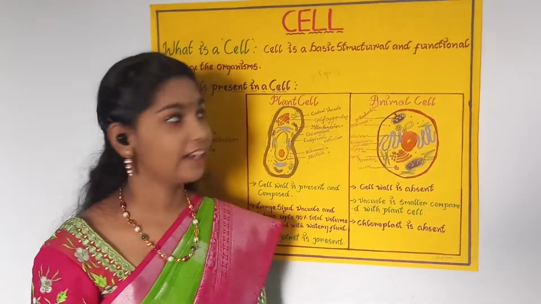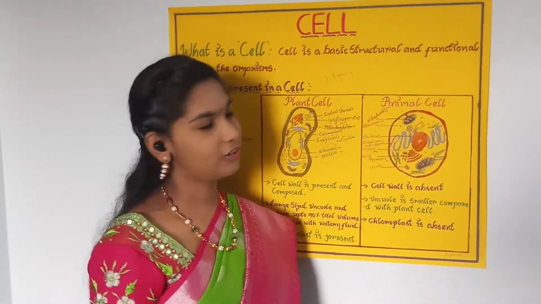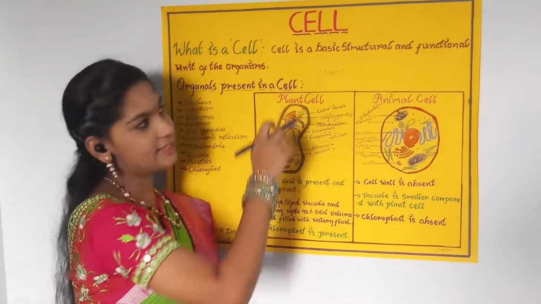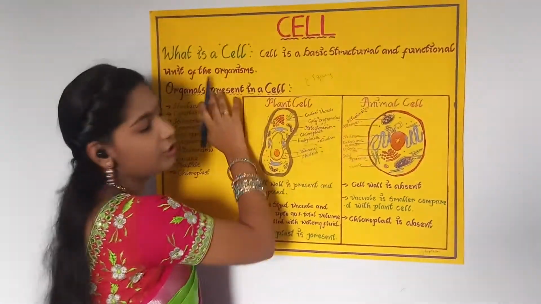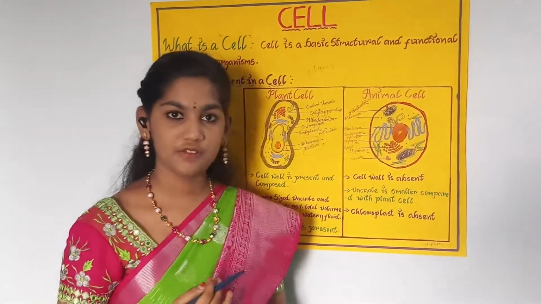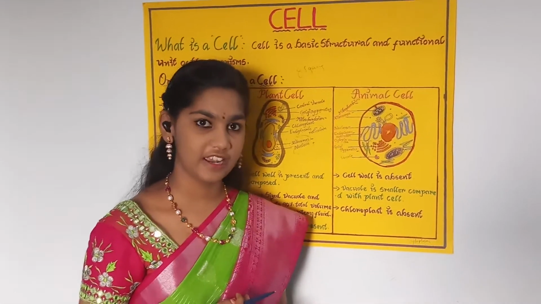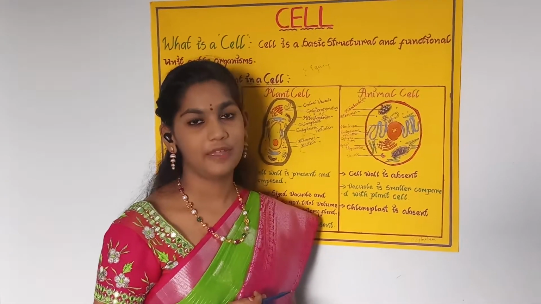Today, I want to act as a biology teacher, Aruna ma'am. Today, our topic is the cell. What is a cell? A cell is a basic structural and functional unit of organisms. A group of cells makes an organ. A group of organs makes an organ system. An organ system makes a life.